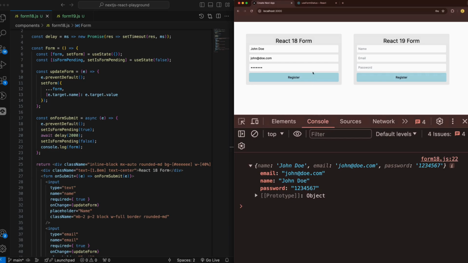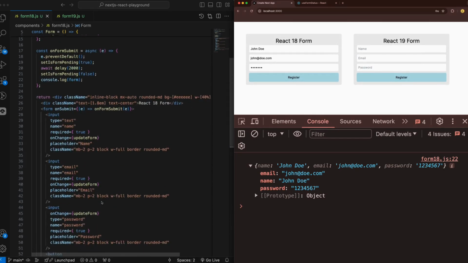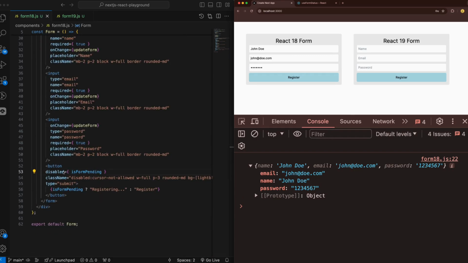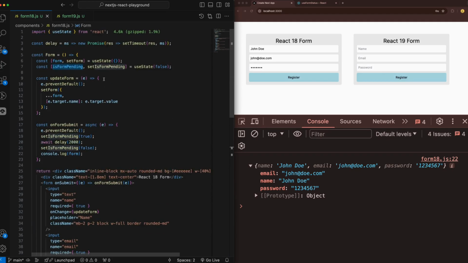Yeah, works perfectly. We are also disabling the button to prevent it from registering twice or multiple times. And we're doing that using this flag, is form pending, and it works perfectly here in this example. Yeah. So let's see how we can do that in React 19.